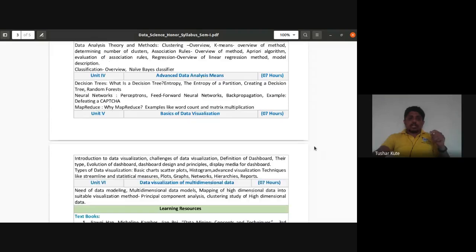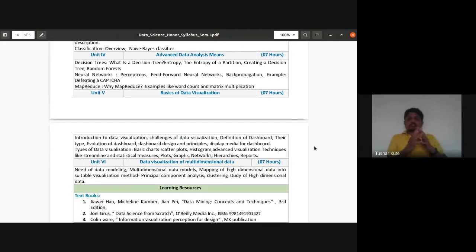And the fifth and sixth are based on visualization techniques. What are the different ways that we use to visualize data? That is present over here. Different kinds of graphs are there. Maybe some practicals are also present. That also we'll see. And the last that we are having is data visualization of multi-dimensional data. How to create the modeling of data, how to use principal component analysis, how to create multi-dimensional data models. That we'll see in unit number 6. Okay, this is what we are having. The flow is great.